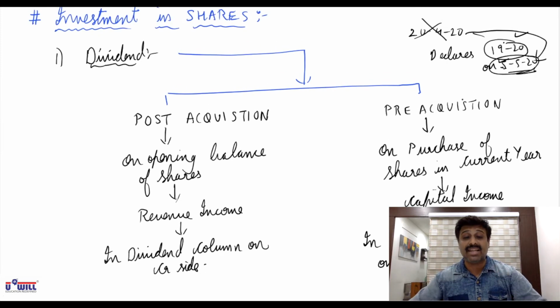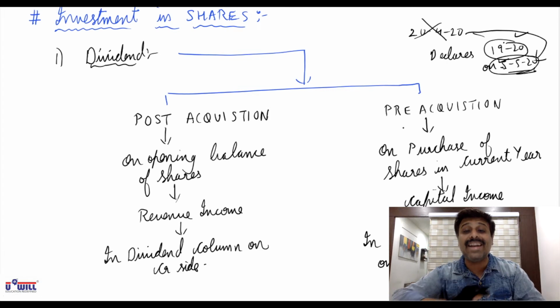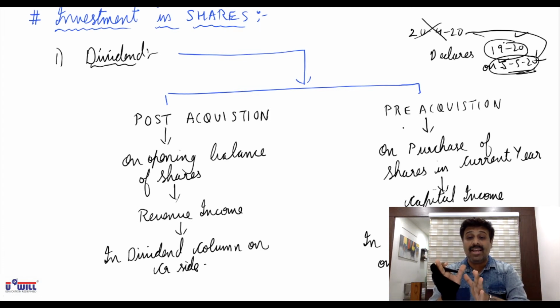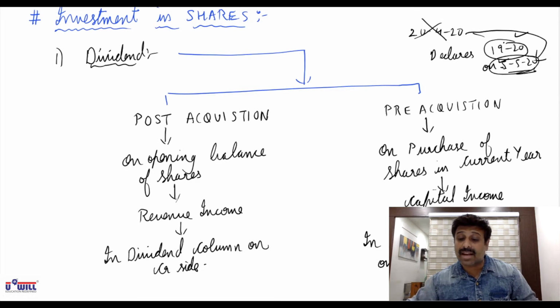Suppose you acquire the shares for, let us say, 500 rupees. Company gives you dividend of 20 rupees for last year. Means you can say the shares has costed you 480 only. Because that 20 you immediately get it back from the company without doing anything, without participating in the ownership. So your cost goes down. Therefore, we credit that in cost or capital column.